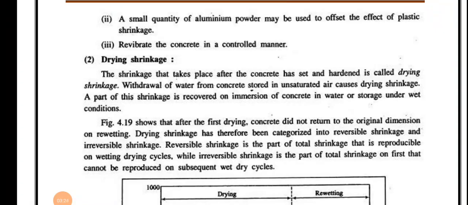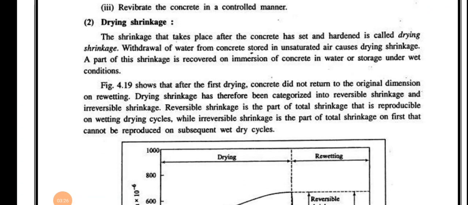Now next is drying shrinkage. Plastic shrinkage is what happens in freshly mixed concrete, and drying shrinkage occurs in hardened concrete. Whatever shrinkage takes place after the concrete has set or hardened is called drying shrinkage.